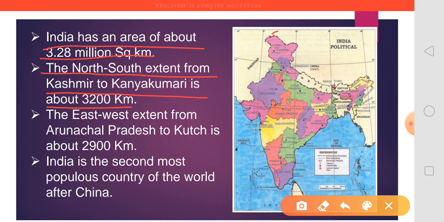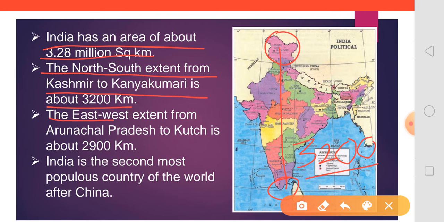In the north Kashmir is there, and in the south Kanyakumari is there. These are the two extreme points of north and south, and the distance between them is 3,200 km.